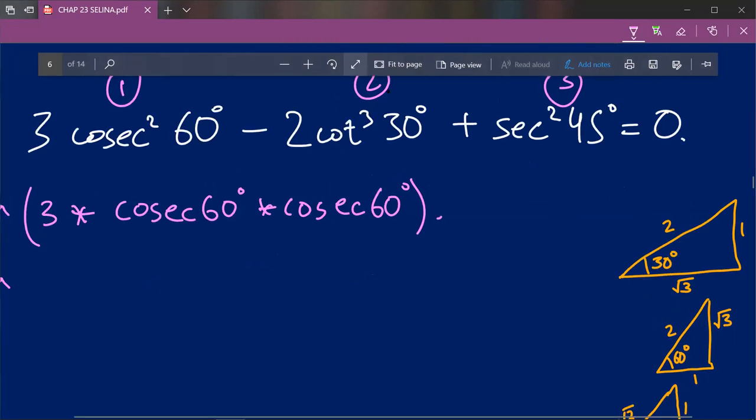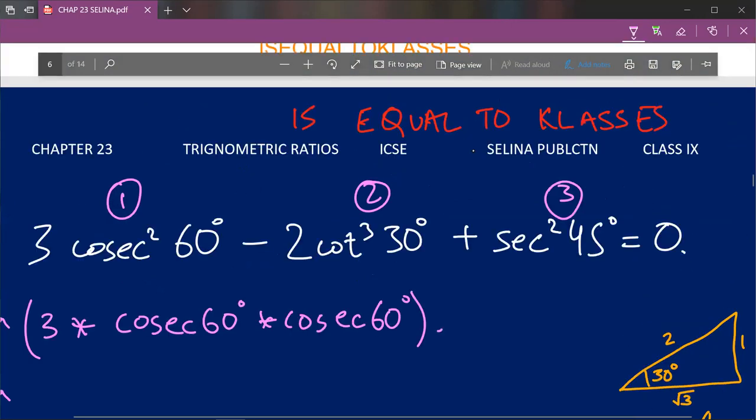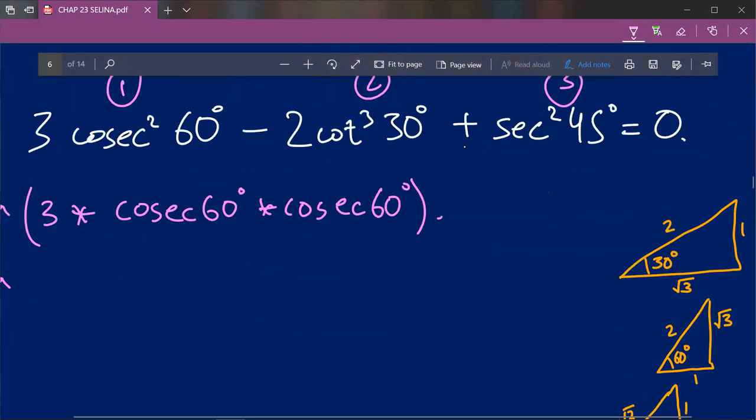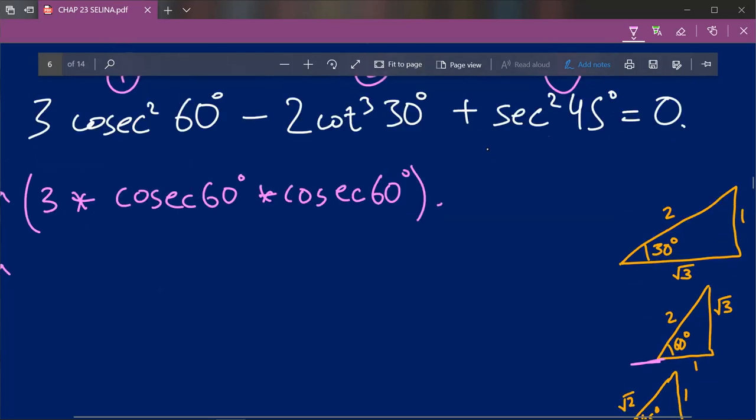So over here, this is our magic triangle. With respect to this angle, and it should be towards the ground, what we have to do is find cosecant 60 degree. Now cosecant 60 degree, as I've said before, sine theta is equal to perpendicular upon hypotenuse. So the reciprocal of the value you get for sine theta, that is hypotenuse upon perpendicular, will be equal to cosecant theta. So for cosecant 60 degree, first of all we'll find sine 60 degree.